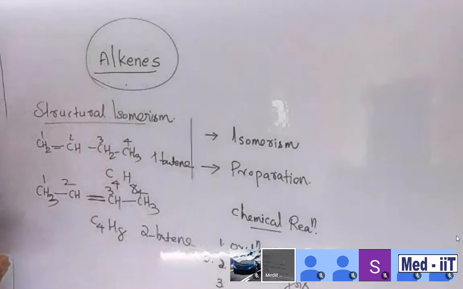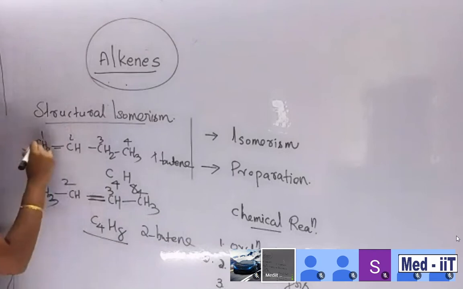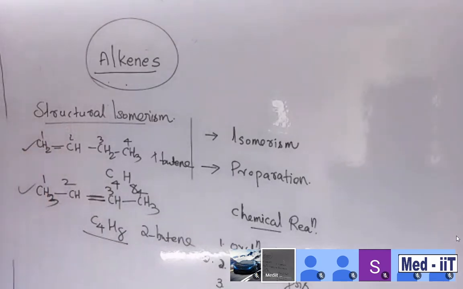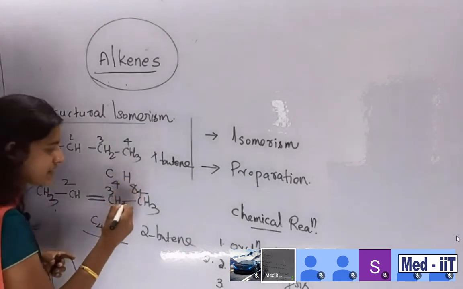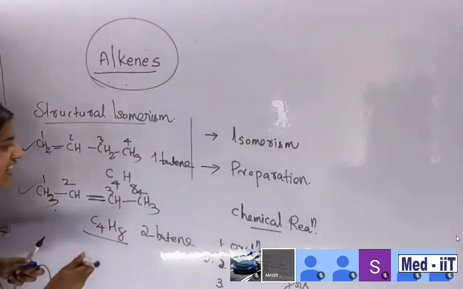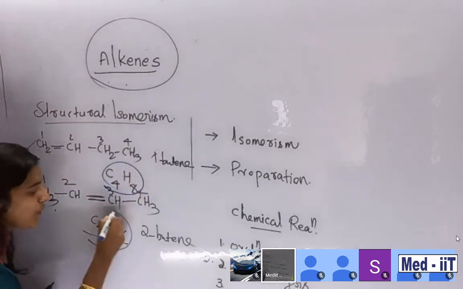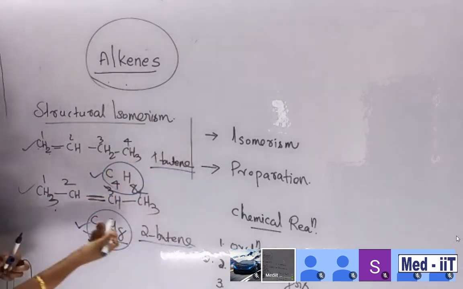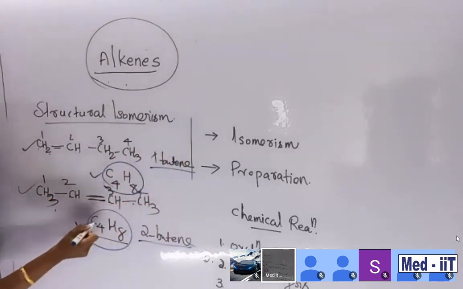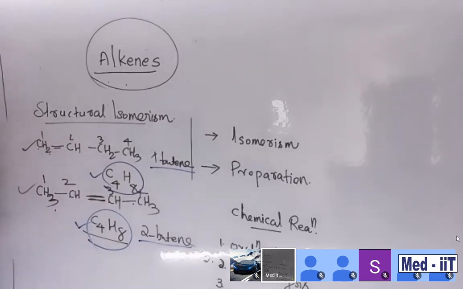Why are they changed, students? Because they have the same formula. That is structural isomerism, the same formula but different structures. So that's why we call it structural isomerism. It means they have a different structure, but formula wise everything is similar. Look, formula wise C4H8 here, and here is also C4H8. Clear? So formula wise it is okay, but structure wise it is different. This is 1-butene, and this is 2-butene. This is the difference. This is called structural isomerism.